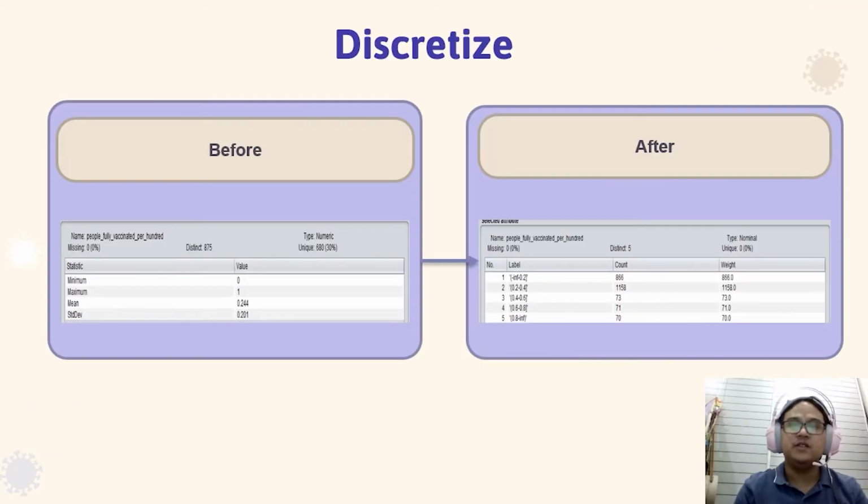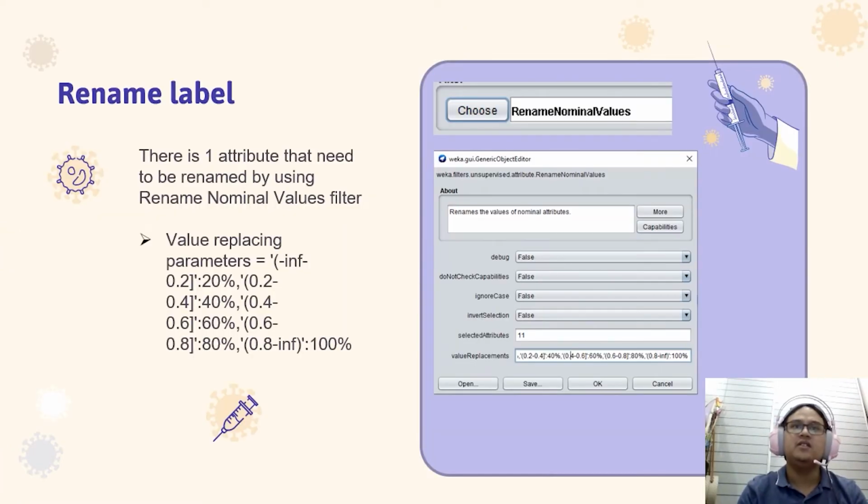As you can see, this is the result before and after applying the discretize filter with 5 bins. The values have been separated into 5 ranges of numbers in 5 different categories. These 5 bins will be renamed later. The attribute that has been discretized needs to be renamed, so it is easier to recognize the category. By using the rename nominal value filter, we can rename the 5 bins that have unrecognized labels.